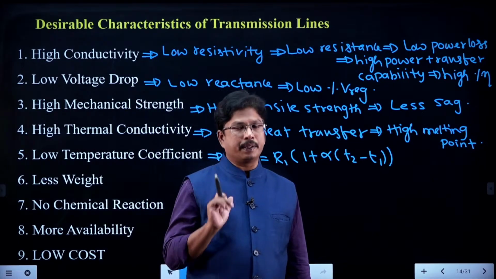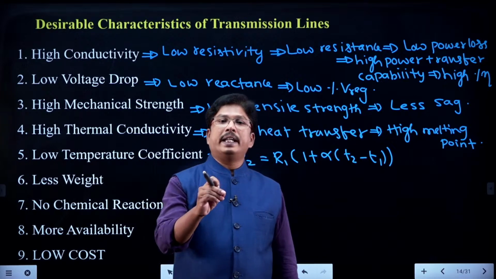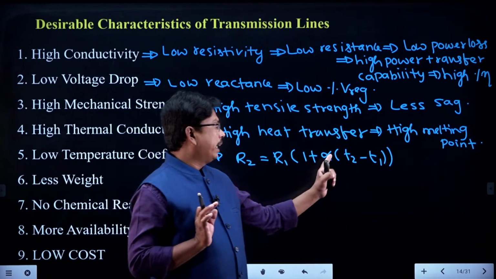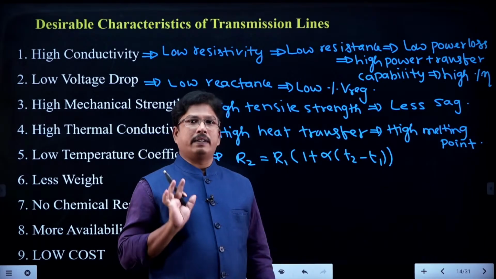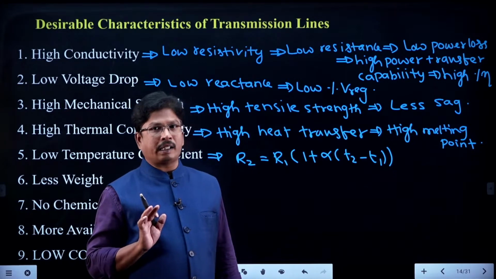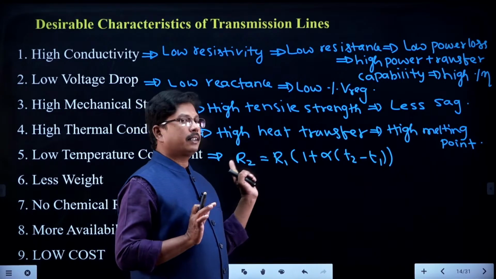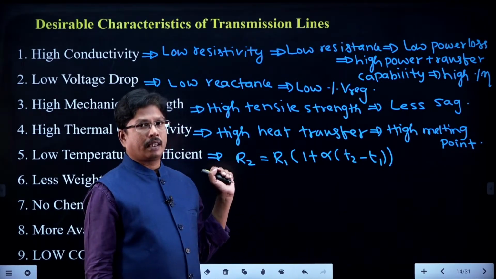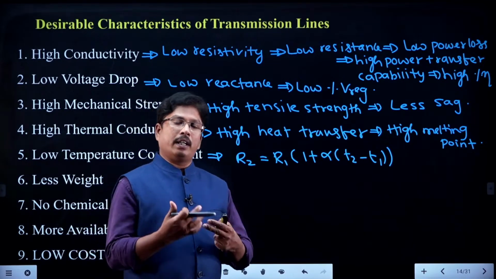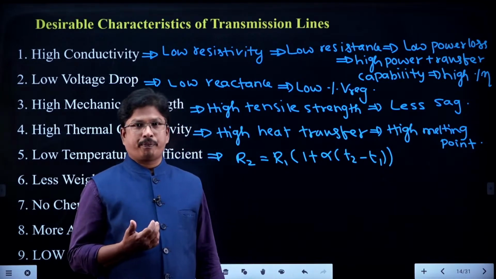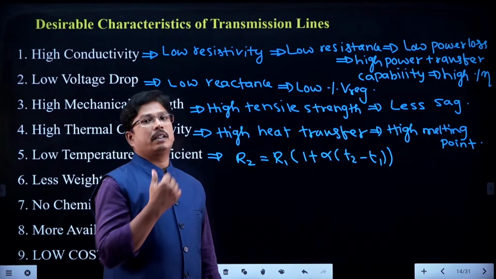Take a city like Delhi. In winter we get nearly 2 to 3 degrees, in summer nearly 47 degrees. There is a very high change in temperature, and in that case the resistance variation is also very high. That is why we need seasonal calculations. For every season we need to give the calculations.